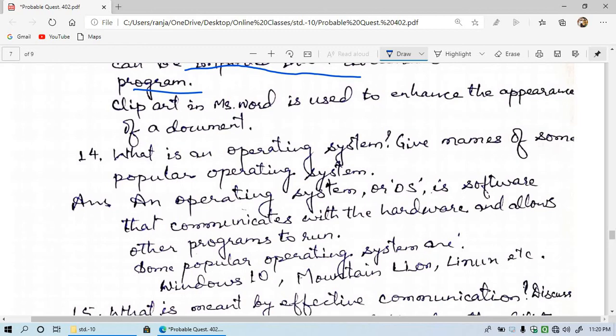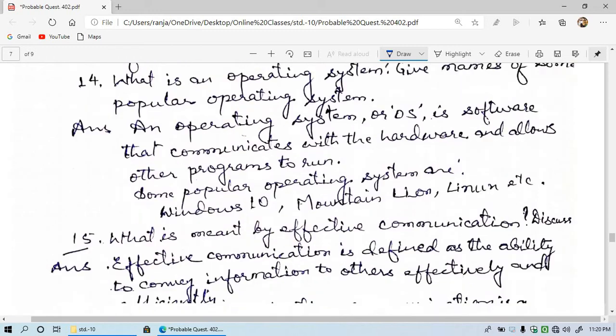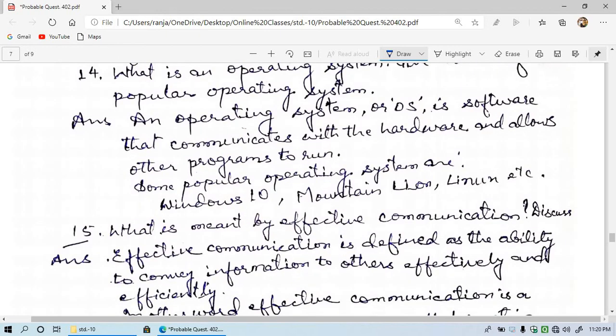What is an operating system? So give an example of some popular operating system. This question is important and easy also. An operating system or the OS is a software that communicates with the hardware and allows other programs to run. So it helps in running of all the programs and all the hardware. It is the main software without which we cannot access our computer, we cannot do anything with the computer without an operating system. Some popular operating systems are Windows 10, then Mountain Lion, then Linux, etc.